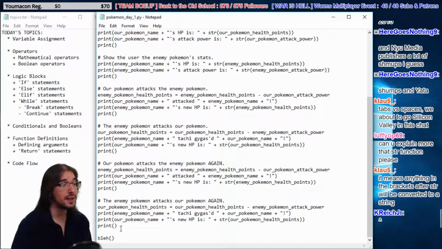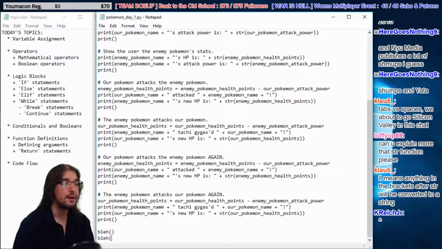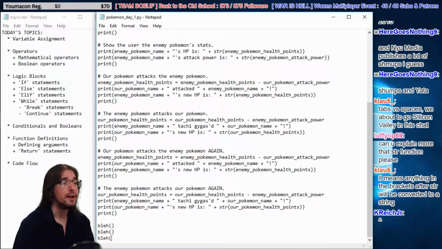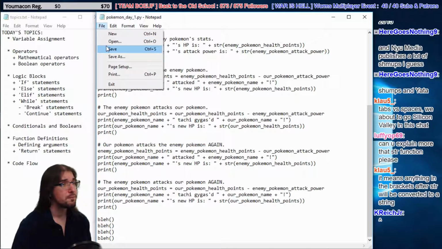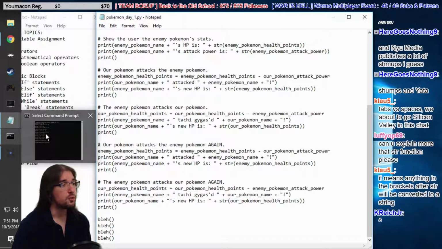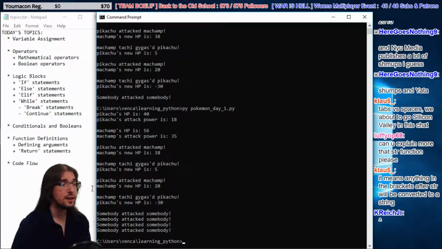In fact, we can do it as many times as we want. We can go bleh, bleh, bleh. Who cares? That'll always run that code. See, look at it, it ran it all 4 times.